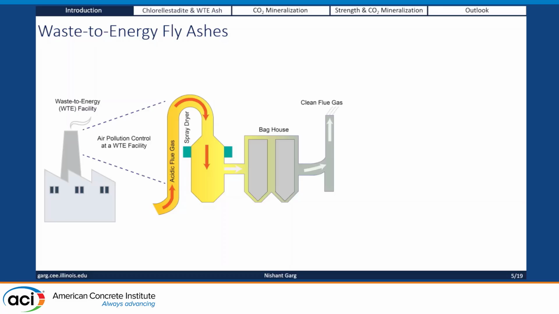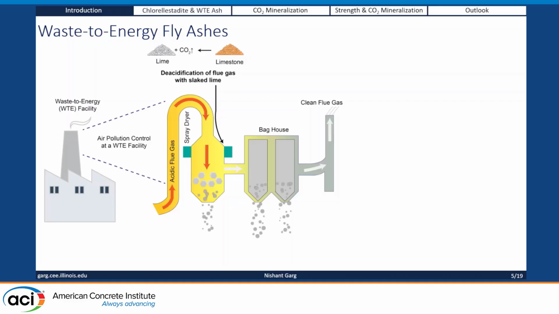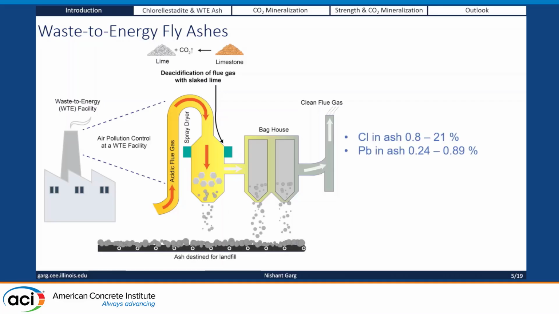These are a smaller proportion of the output of the waste to energy process, but they're very nasty, right? They have a lot of heavy metals in them. By volume, they're also quite a big headache for the WTE plant to handle. And what happens is you have quite a bit of chlorides and lead in these systems, which cause a problem.